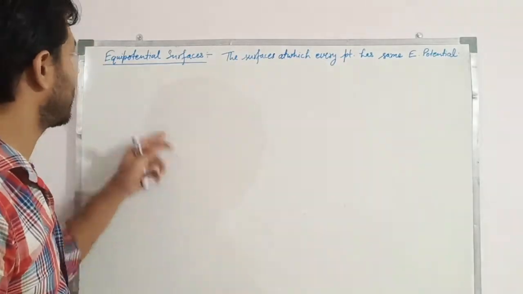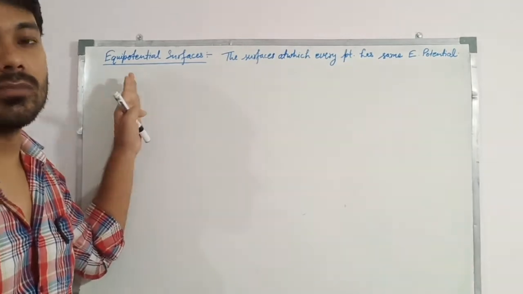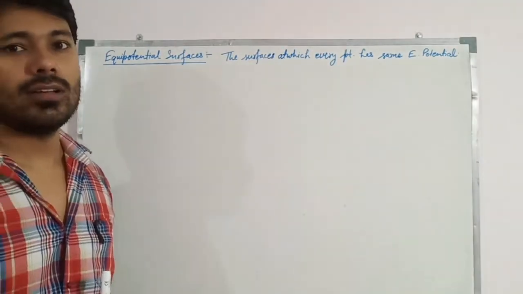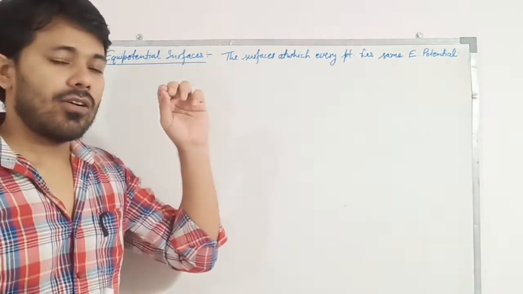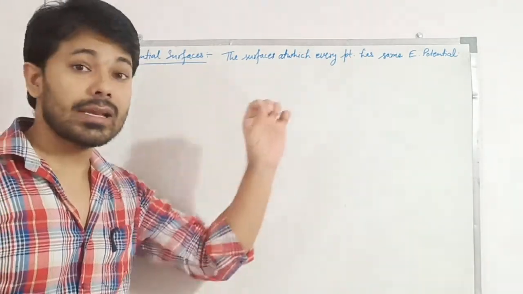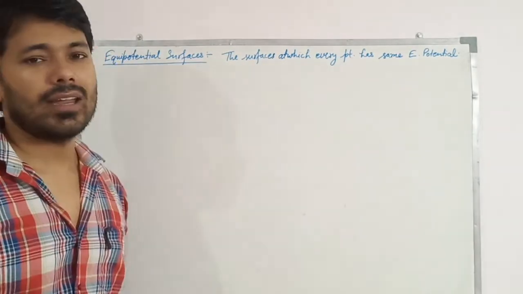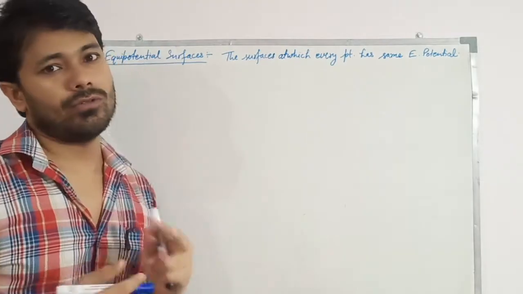Okay, student, let's discuss equipotential surfaces. Equipotential means equal potential. The surface on which every point has the same value of potential. हर एक point पे जो potential है उसकी value क्या होगी? Same होगी, right? It may be zero or may not be zero.